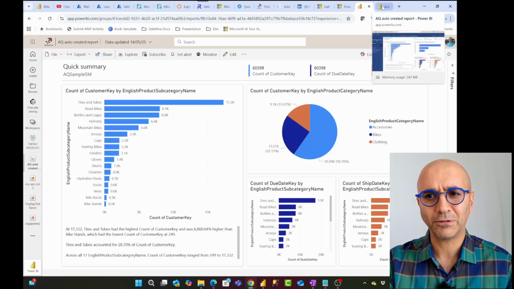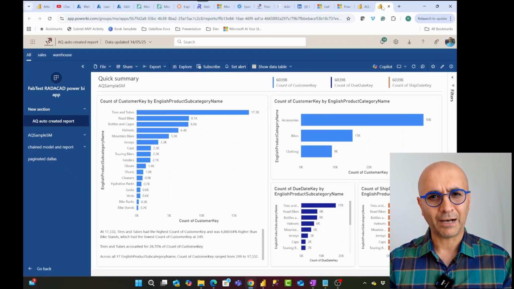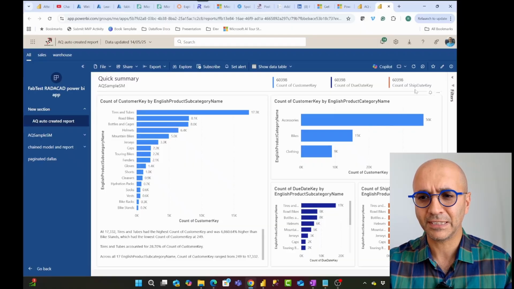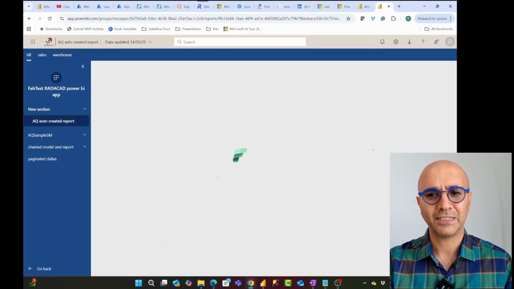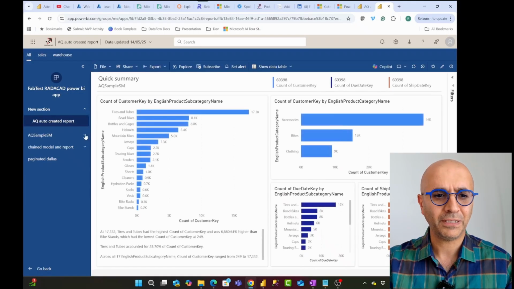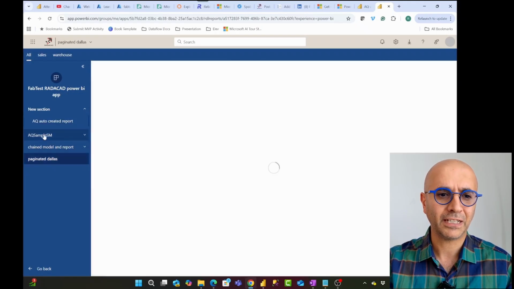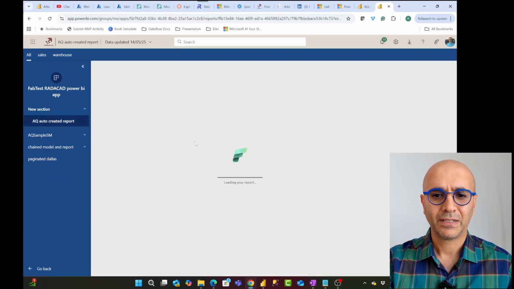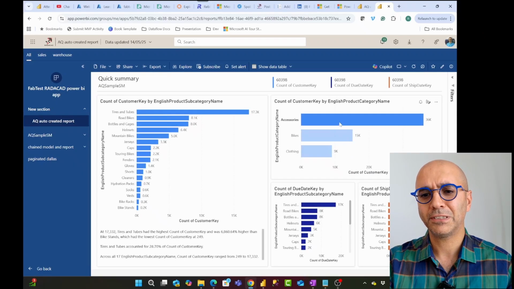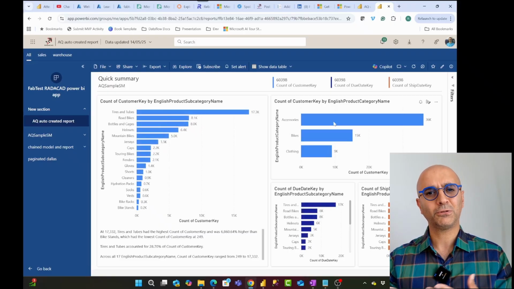But when I go back to the app, this is the Power BI app we are talking about. In the app, this is still like this. If I refresh it, it's still that. If I refresh the whole page, it is still whatever it used to be. If I go to other pages and then come back to this page again, you see this is still whatever it used to be.